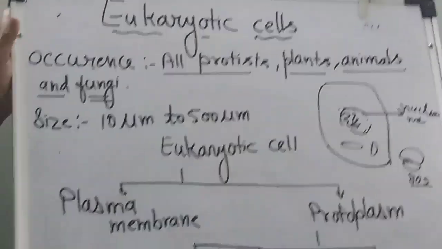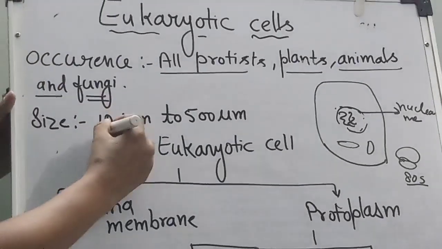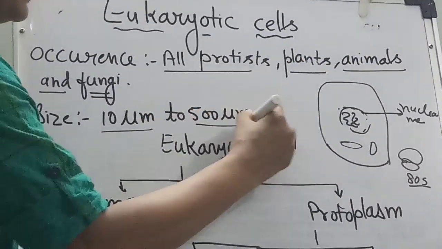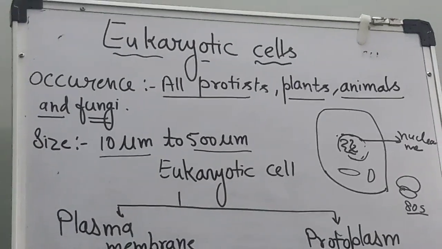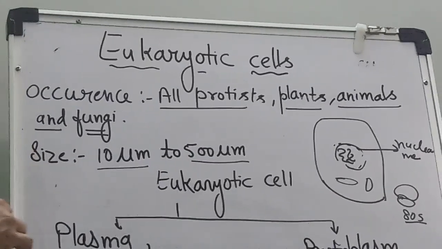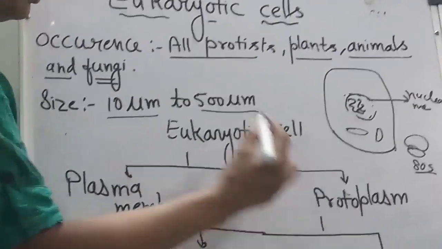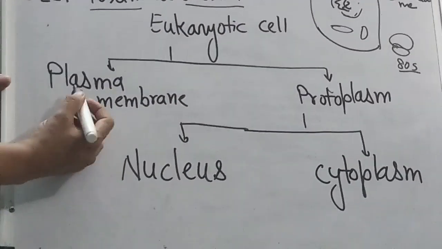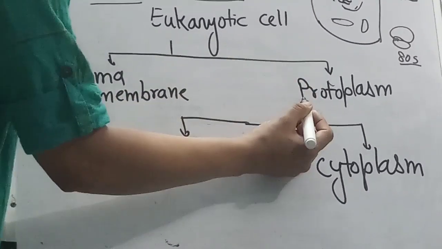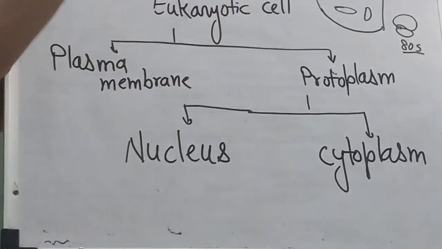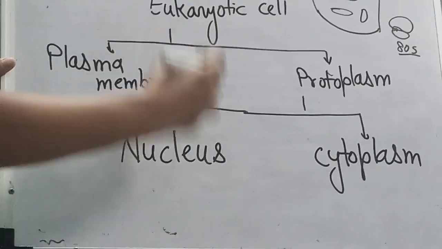Eukaryotic cells have a variable size, from 10 micrometer to 500 micrometer. Clear? Now see how we study these eukaryotic cells. For our study, the eukaryotic cell is divided into two parts. The plasma membrane is the bounding membrane, and inside there is a fluid, some cell organelles, and a nucleus.